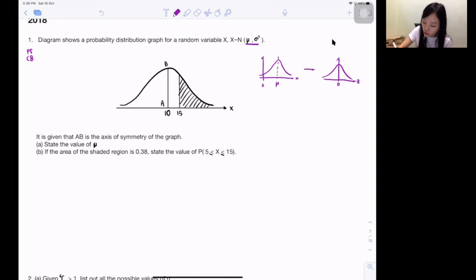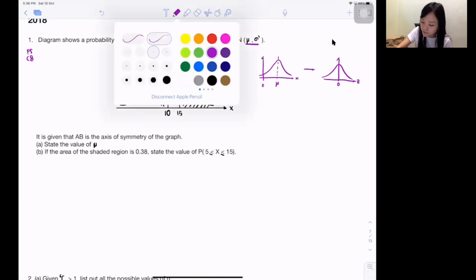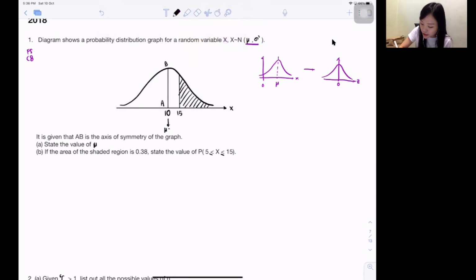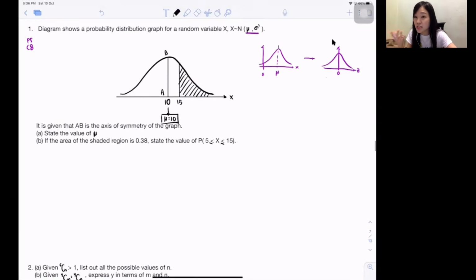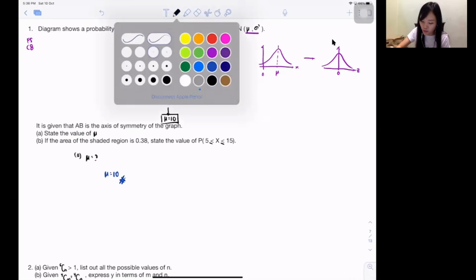So for these questions, I straight away know the mean is 10 because it's in the middle there. So mean is 10. Let me continue it for you. It's given that AB is the axis of symmetry. Axis of symmetry means the middle line. So I already write out, they purposely mention it's the middle. So mean is 10. So A, they want me to find the mean value. How do I find the mean? Don't tell me using Z formula. I already found it. What I just said, man. Isn't it mean? Isn't it 10? We already list it out. Done. Easy 1 mark. Let's go on with B.